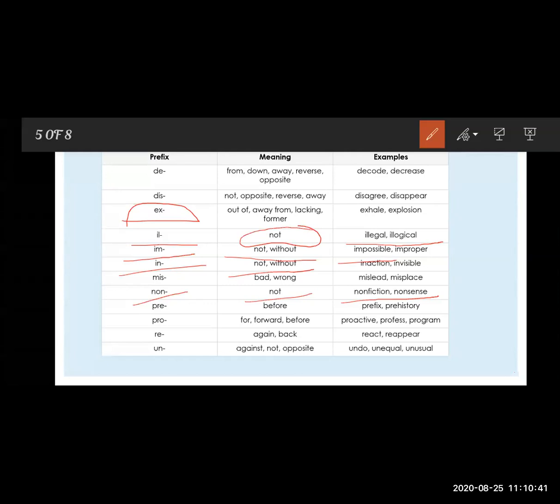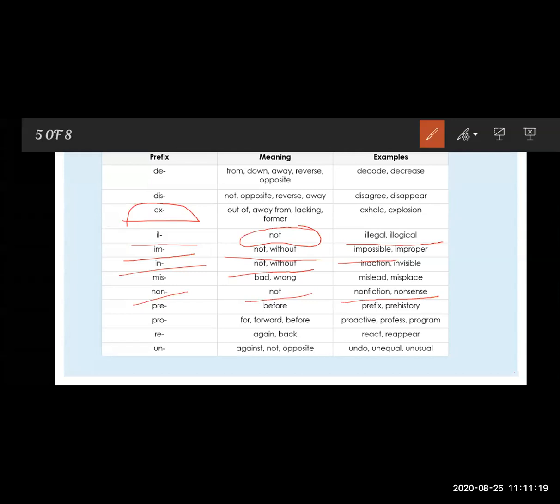So when a word uses the prefix il, im, in or non, the meaning is always negative. Illegal, illogical, impossible, improper, inaction, invisible means not visible. Not legal, not logical, not possible, not fiction, not sense. So I hope you understood this.